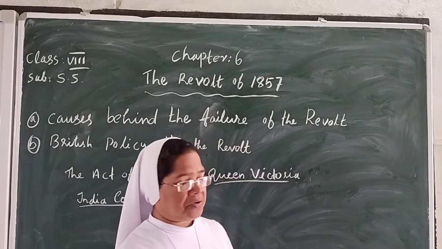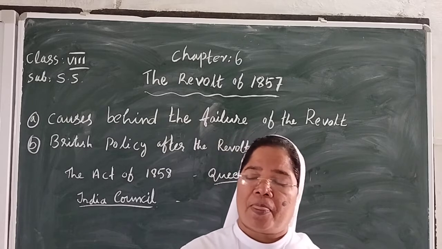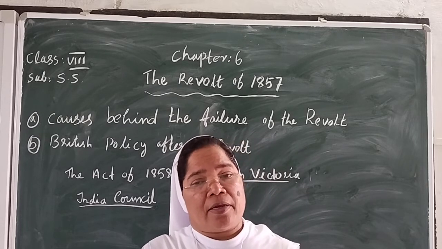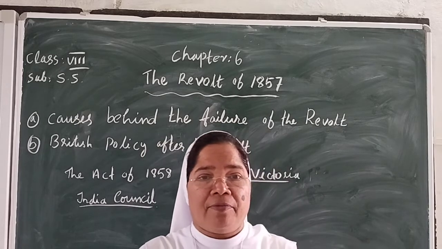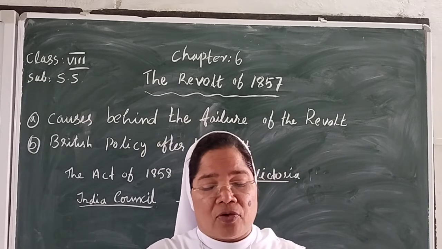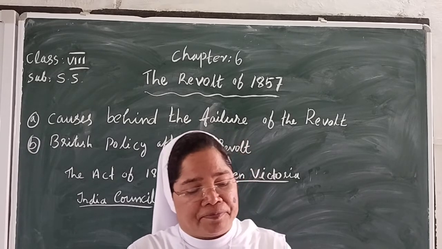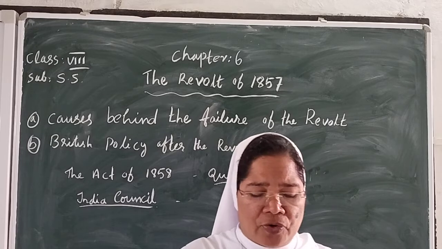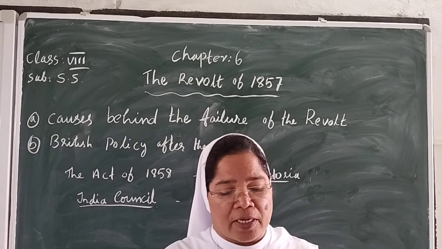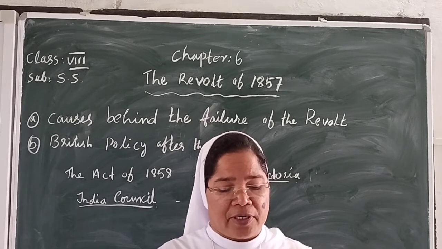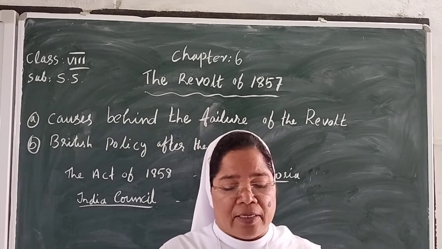Queen Victoria was the great queen of Great Britain. She reigned for 63 years, which was a long reign for a queen of Britain. Queen Victoria assured the rulers of princely states that the government would not annex their territories. She gave some advice to our country.